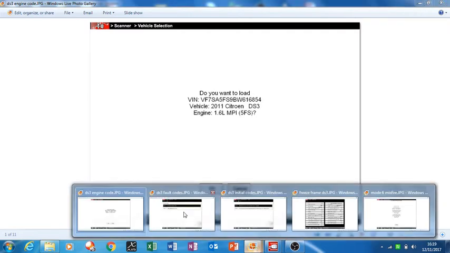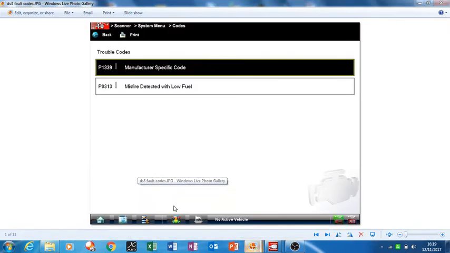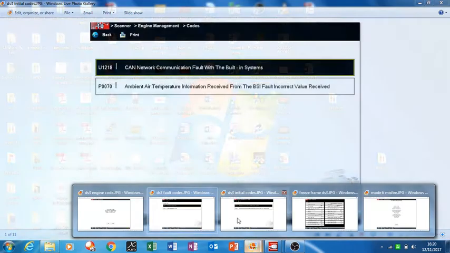When we went in first of all to have a wee look, that one came up. It was a P1339. It didn't actually specify this time, but that is a cylinder 3 misfire. But the first time it didn't specify it. It also came up with this code: misfire detected with low fuel. Now the display was actually flashing low fuel. It said it had only 18 miles left. So you were wondering, is this misfire being induced because of the low fuel, or was it a genuine misfire anyway?